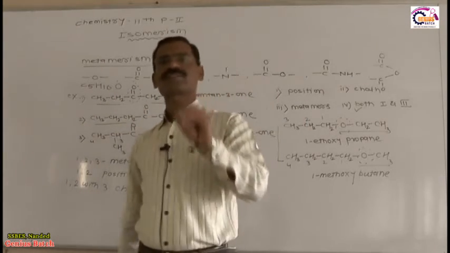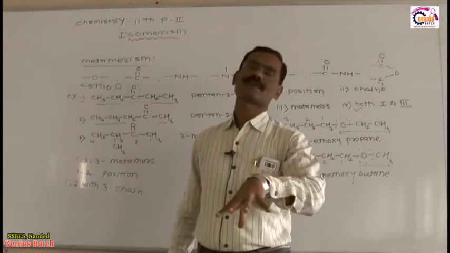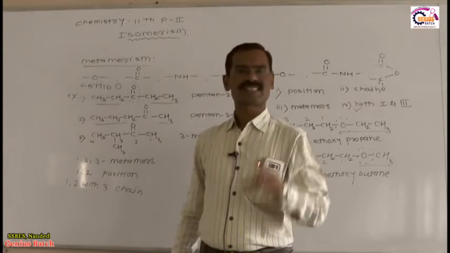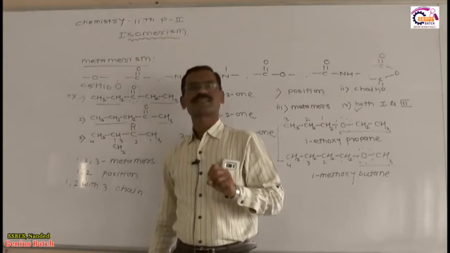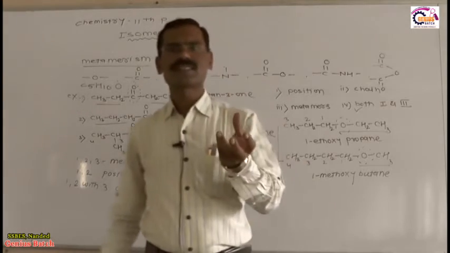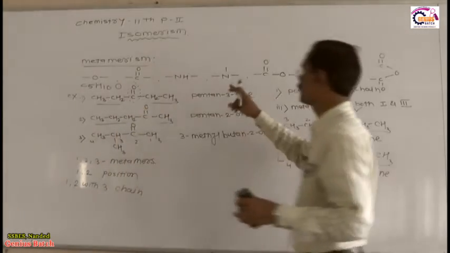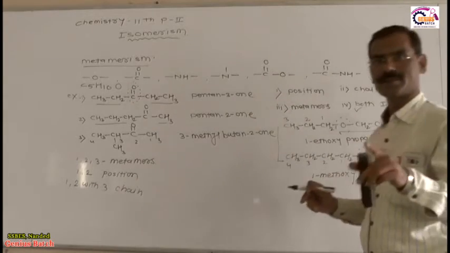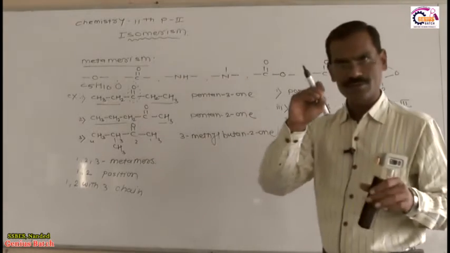So this is the fourth isomerism which we have completed in isomerism chemistry. The first isomerism is chain isomerism. The second is position isomerism. The third is ring chain isomerism. Now this is the fourth isomerism, which is called metamerism. Keep it in your mind, write it down in your notebook.